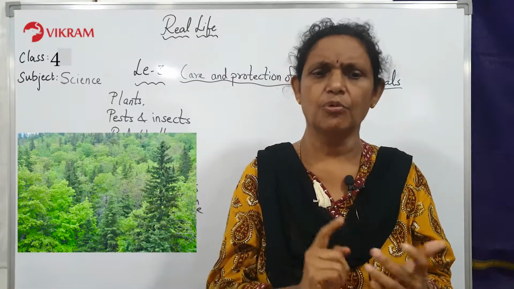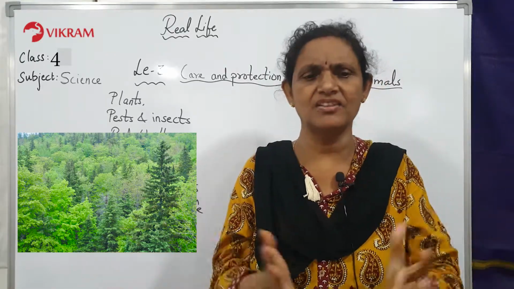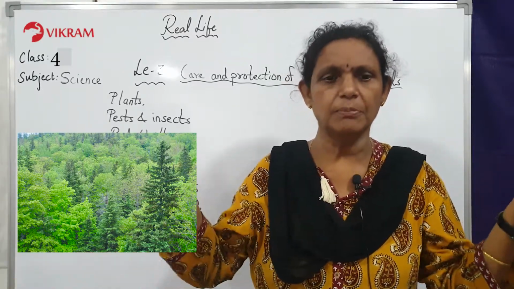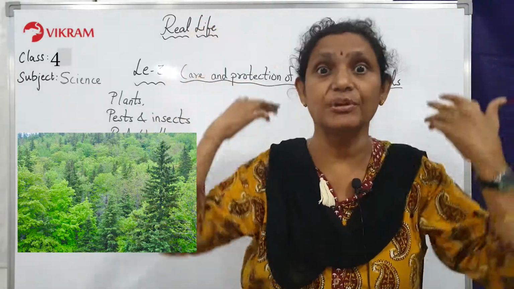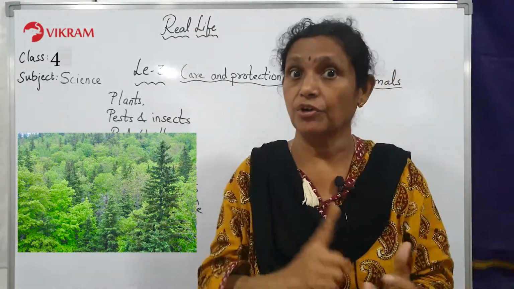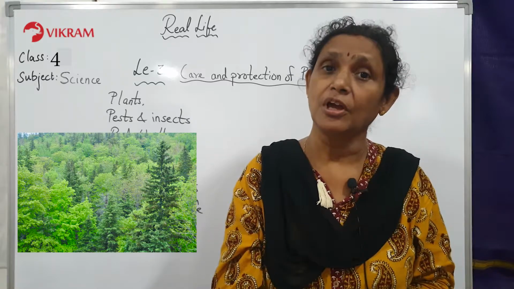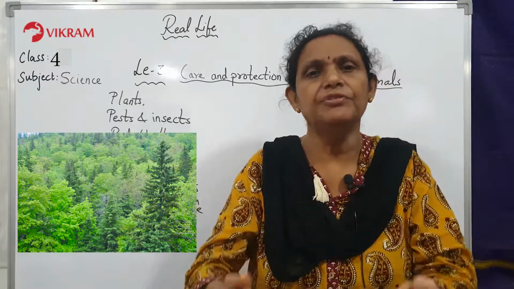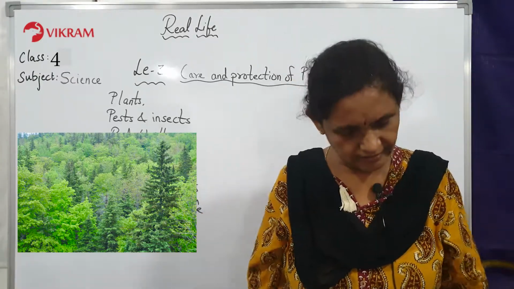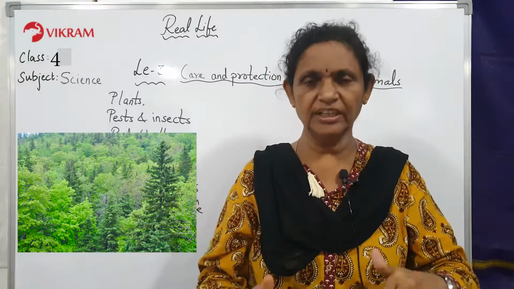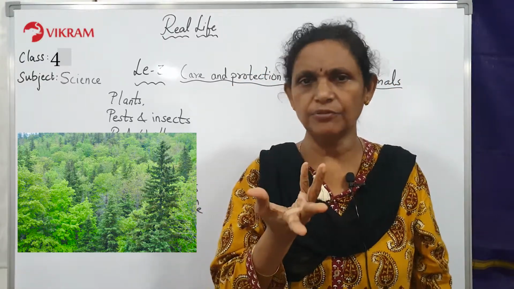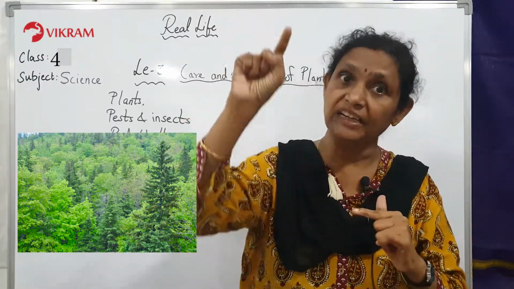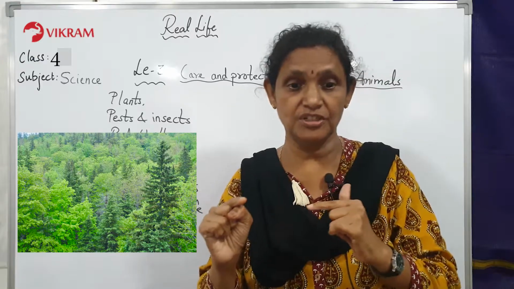So forest, what do the forests do in our nature, in balance of nature? Yes, when a lot of forests are there, the water vapor from the plants will go up, form clouds and you get rain. Yes, so you cannot cut down the forest if you want a lot of rain. And why is rain important? When the rains fall only, fields will grow, crops will grow. Yes, then only you will get food. When there are no rains, food will not grow properly, you will not get food to eat. So forest is important because they will bring rains for you. Have you understood this point, children?